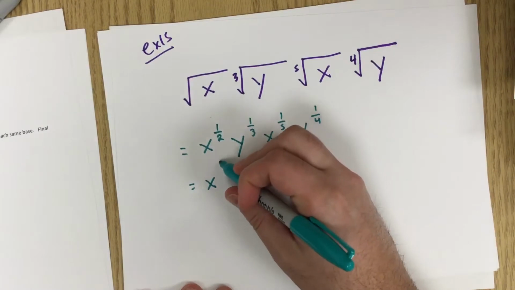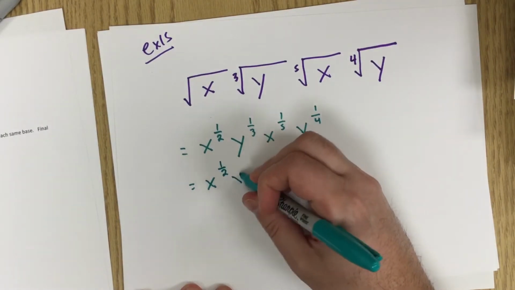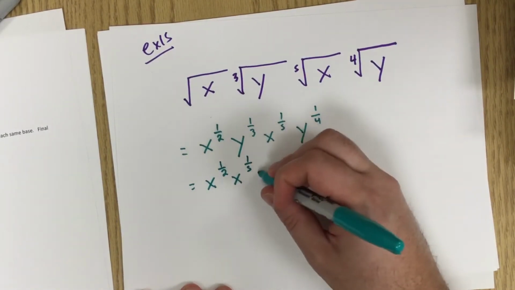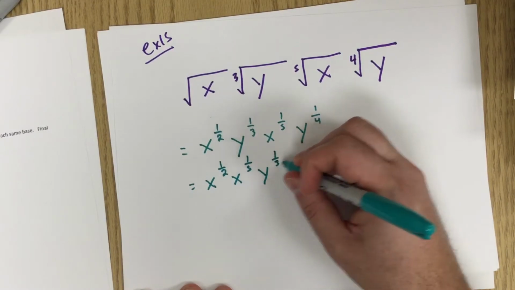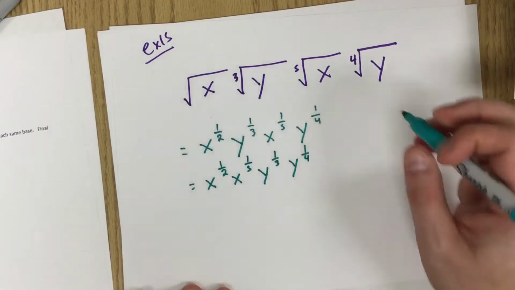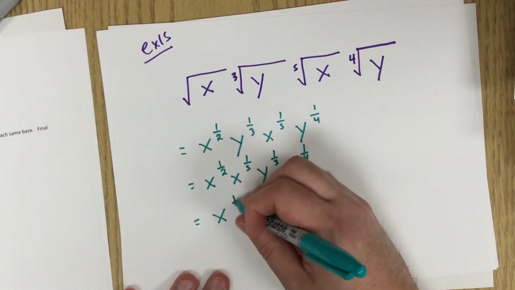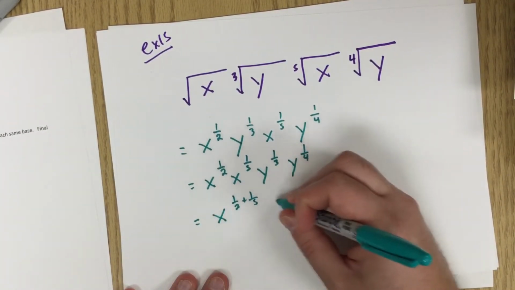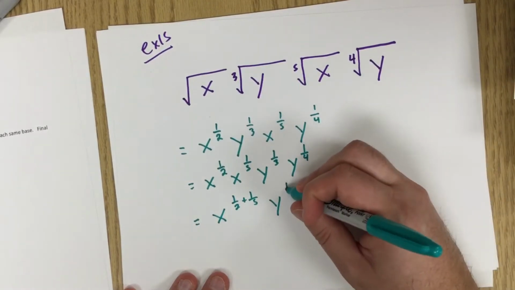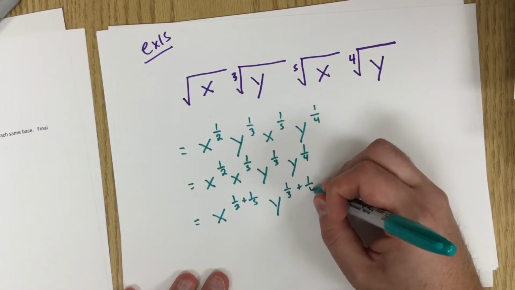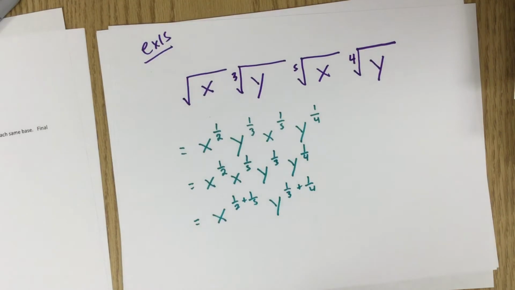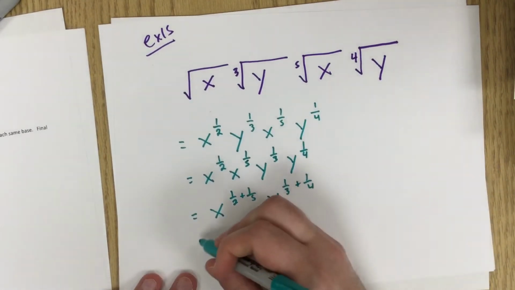Not really like terms, but x to the 1/2, the same bases. So the things with the same bases we'll put next to each other. y to the 1/3, y to the 1/4. And then that's going to be x to the 1/2 plus 1/5 times y to the 1/3 plus 1/4. We don't add the other ones to each other because they're different bases. Only the ones with the same bases can be added.